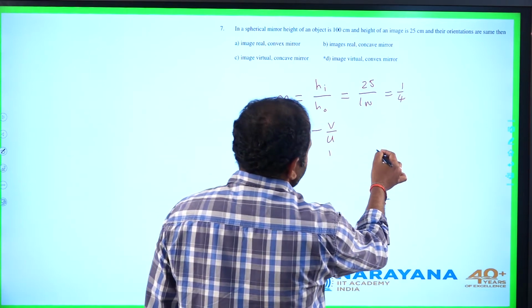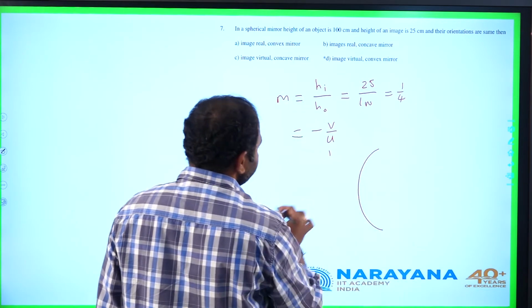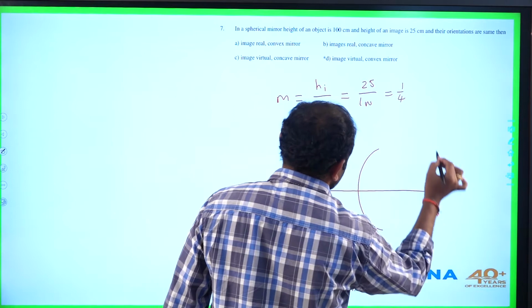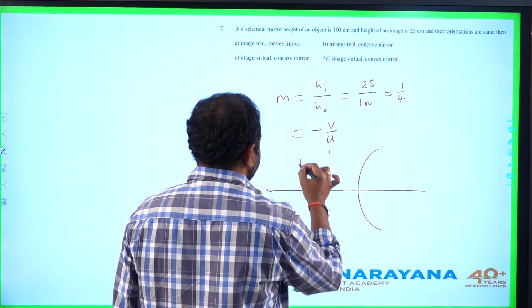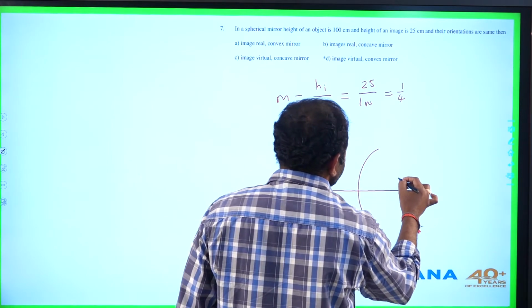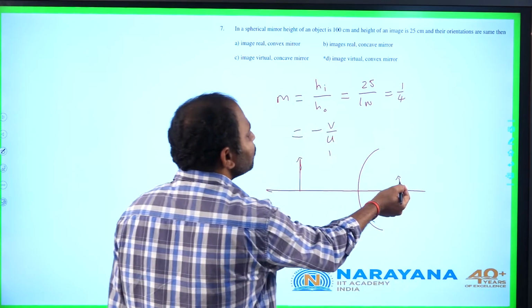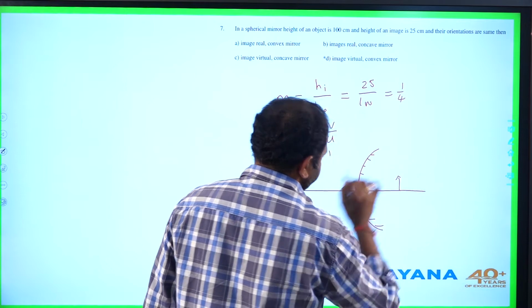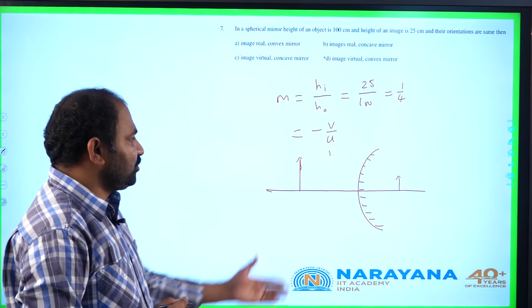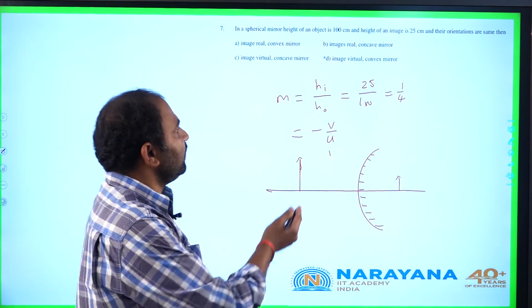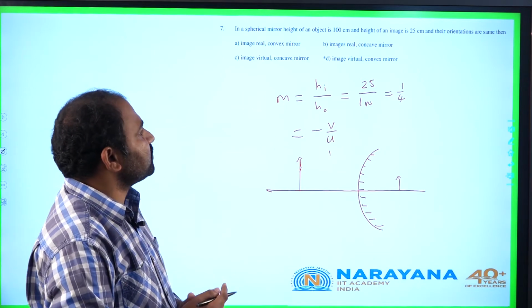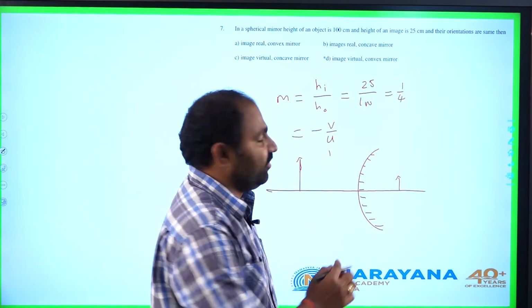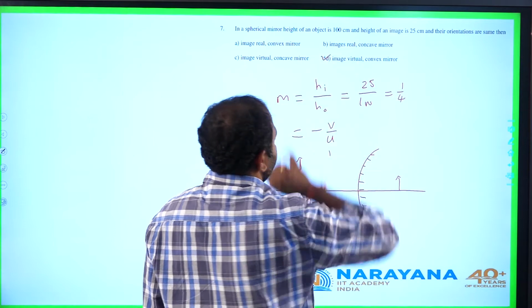So it should be somehow like this, which forms a diminished image and it is virtual. Virtual and diminished image. So here it is clear, in the given options, the image is virtual and the mirror is convex. So D will be the correct answer.